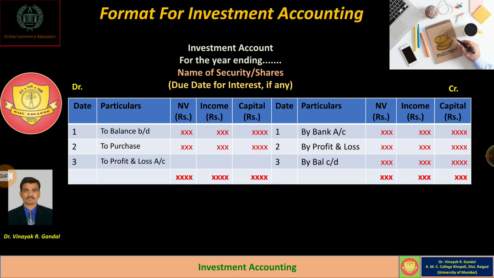If there is any interest received or interest paid, it is properly recorded on the debit side as well as the credit side of investment account. And lastly, at the time of closing of investment account, whatever closing balance is there should be calculated and shown on the credit side of investment account, and if there is any accrued interest, it is also calculated and properly shown in the income column. Okay, so this is the simple chart which is to be used for recording up-to-date records of investment account.